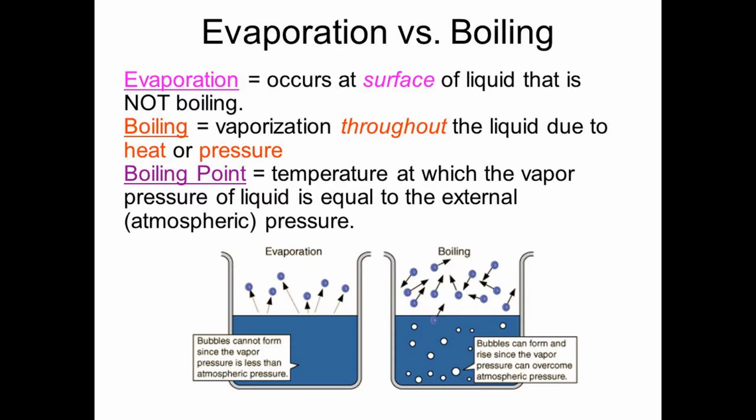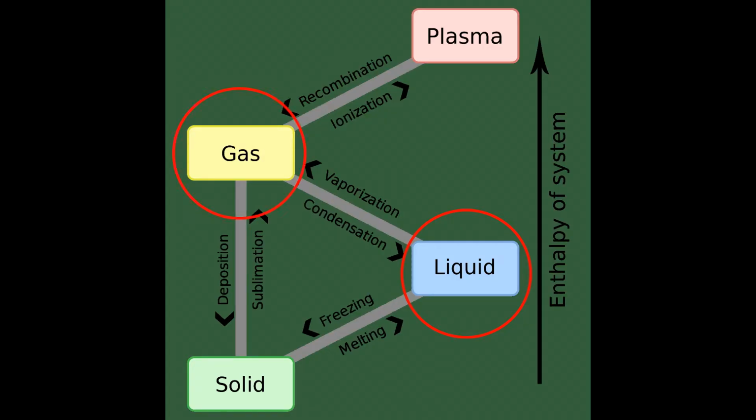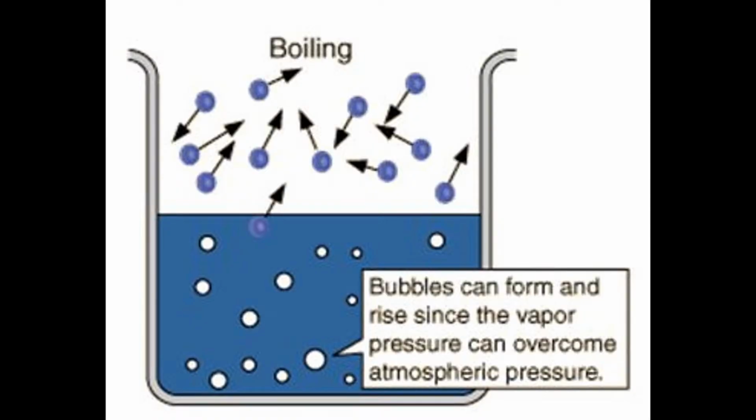Boiling occurs when the temperature of the liquid reaches or surpasses the temperature of its boiling point. It is the phase transition from liquid to gas, and it occurs below the surface. It is a rapid process, unlike in evaporation, where it is gradual.